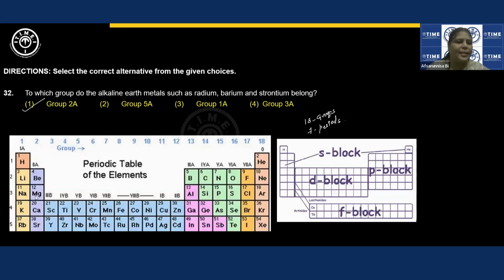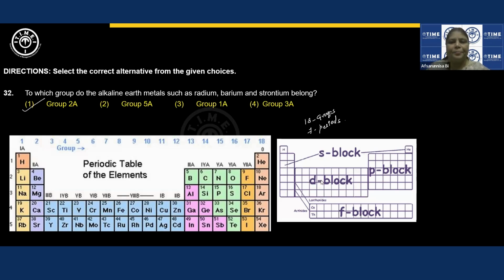So you can see radium, barium, strontium. Here, the complete periodic table is not given. Strontium, calcium, magnesium, you are able to see. But barium, as you move downside, all these elements belong to group 2. These are alkaline earth metals, right?